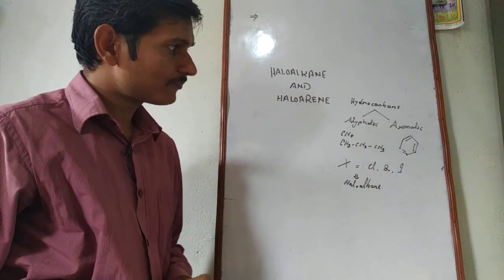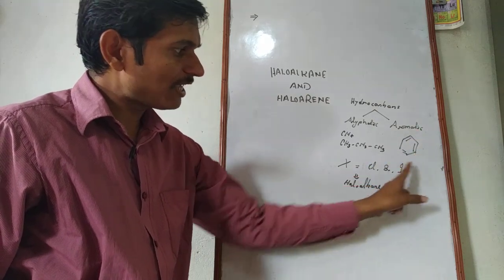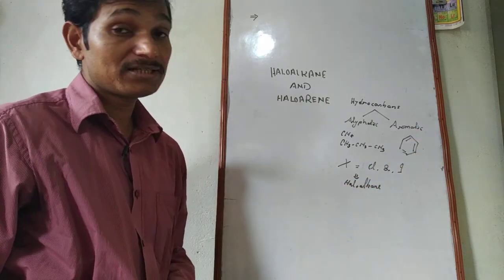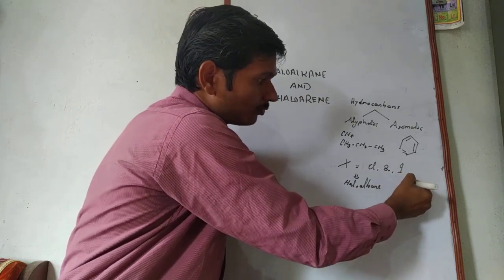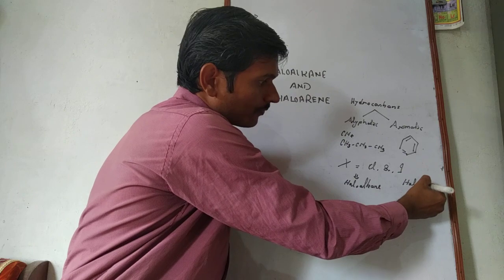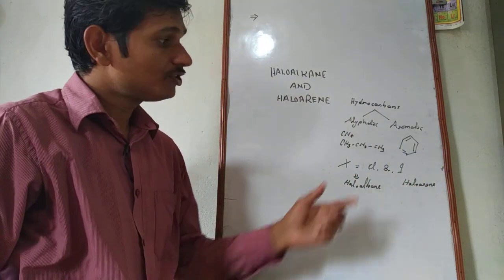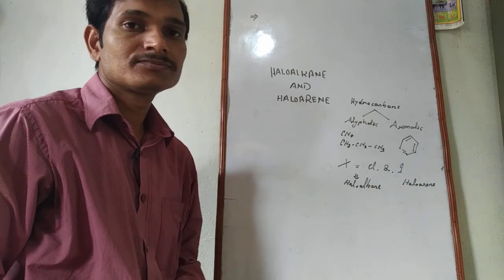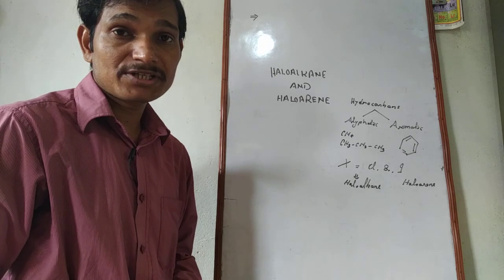While on the other hand, when the hydrogen atom present in an aromatic hydrocarbon is replaced by a halogen atom, what we get is called haloarene. And these two groups play an important role in organic chemistry.